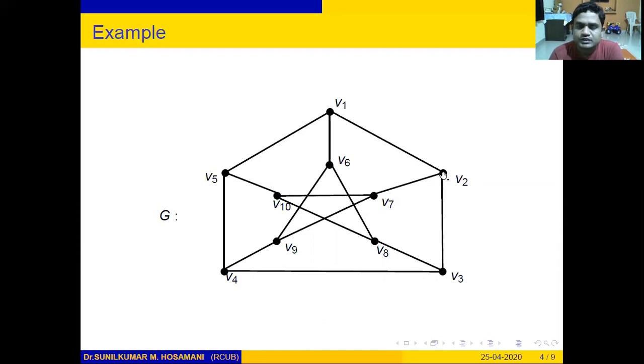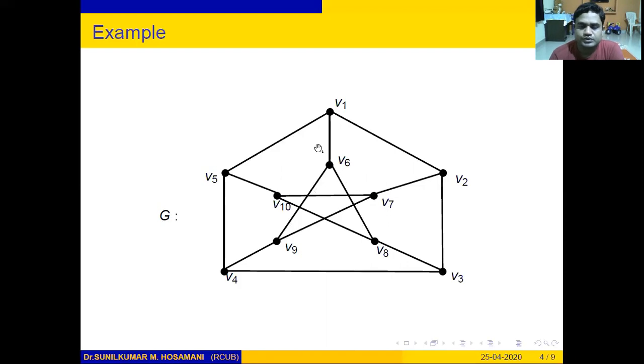Similarly, the open neighborhood of vertex V2 is the vertices which are adjacent to V2, so here V1, V7 and V3. Therefore, the open neighborhood of V2 is V1, V7 and V3. Similarly, we can write the open neighborhood of every vertex of this graph.